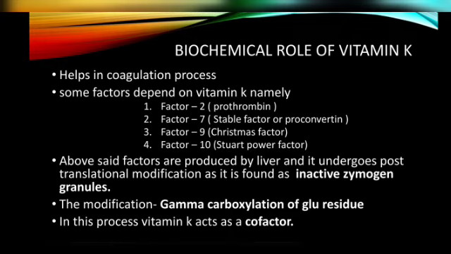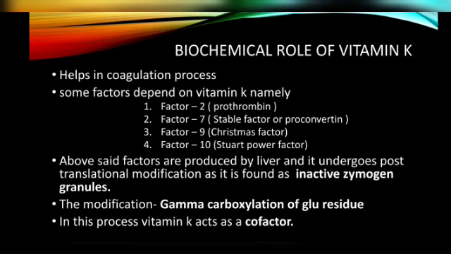One more thing, better remember these names. Factor 2 is prothrombin, and factor 7 is stable factor or proconvertin. Factor 9 is Christmas factor, and factor 10 is Stuart-Prower factor. These are the factors, and usually they are synthesized in the liver. Every factor synthesized in the liver will be in an inactive form, that is, in the form of inactive zymogen granules, and it undergoes a post-translational modification for activation.